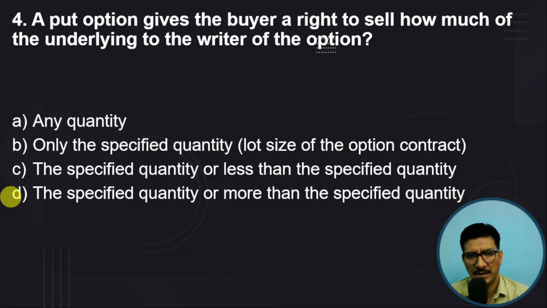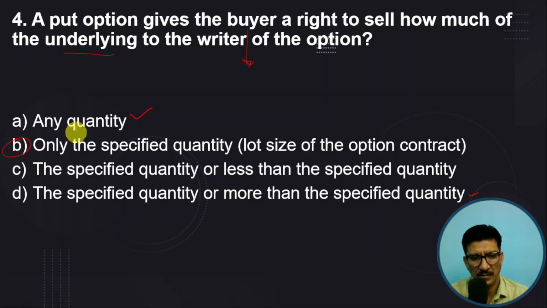A put option gives the buyer a right to sell how much of the underlying to the writer of an option? So the buyer is buying an option. How much is the underlying? Any quantity? The answer is no. Only the specified quantity or the lot size of the contract, or the specified quantity or less than the specified quantity, or the specified quantity or more than the specified quantity.